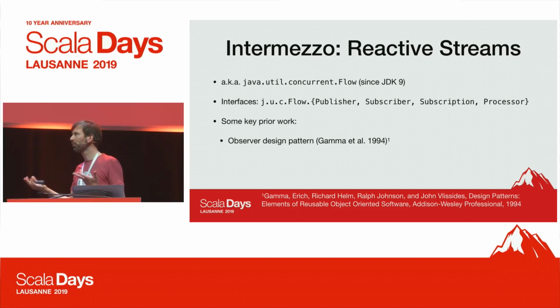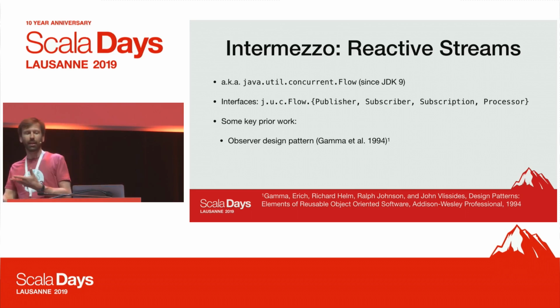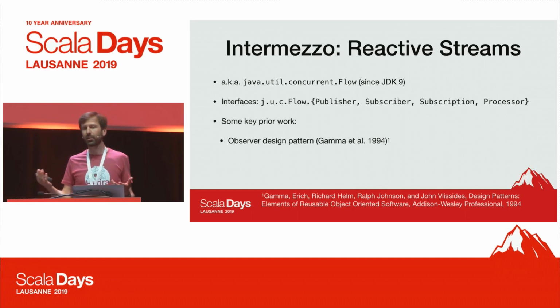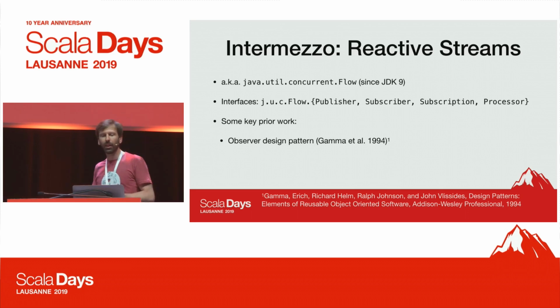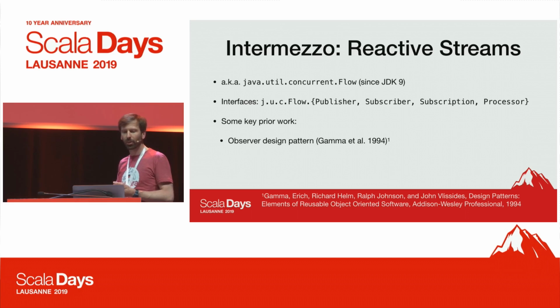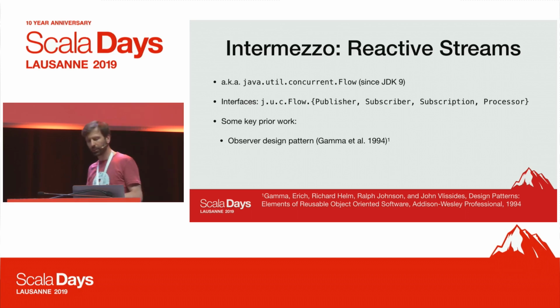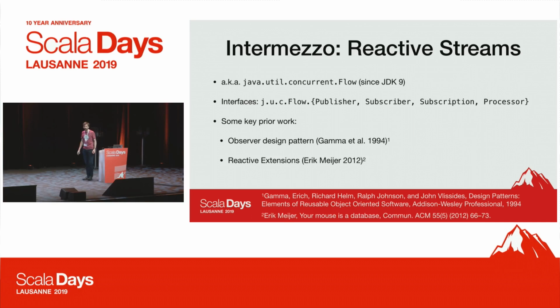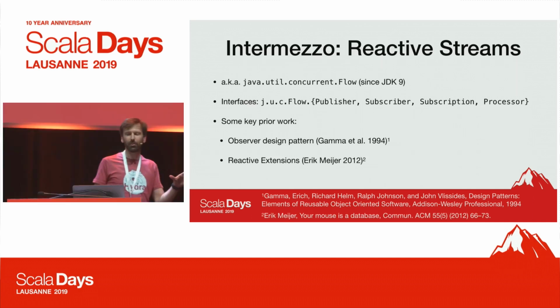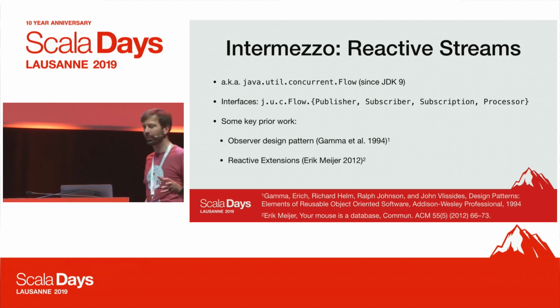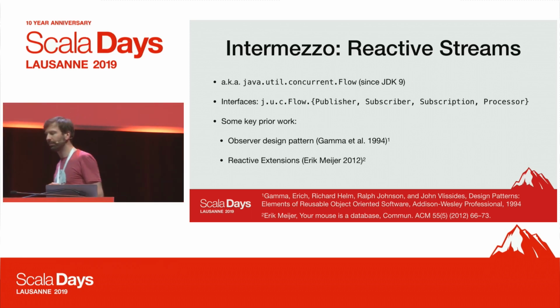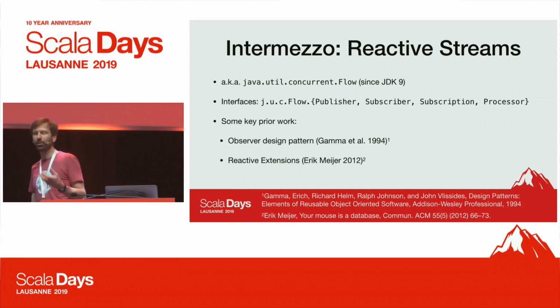And when this subject changes its state, say, we can have 0 or more observers notified. And probably the most important prior work here is actually the work on reactive extensions by Erik Meijer, where he essentially put asynchronous streams on a solid foundation, right, by saying, well, what is actually an Observable of T?